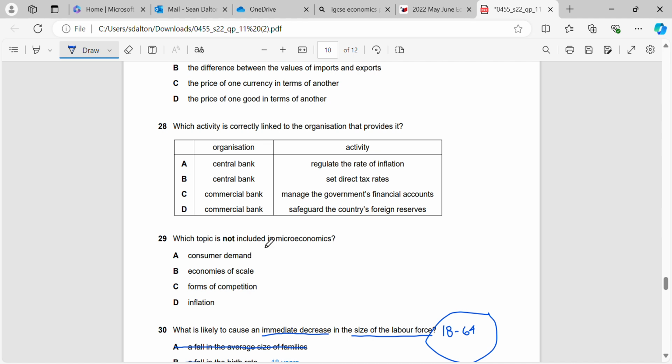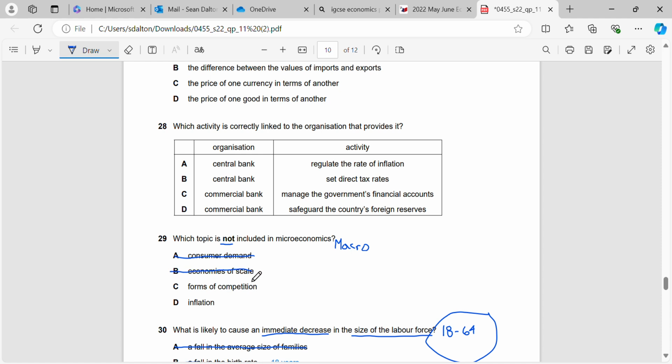Okay, what topic is not included in macroeconomics? So basically what they're asking us here is, which topic is macro? Okay, now remember, macro is something that affects the whole economy. Microeconomics is the study and behavior of individuals, firms and individual markets. So consumer demand would be a microeconomic topic. We study demand in microeconomics, unit 2.